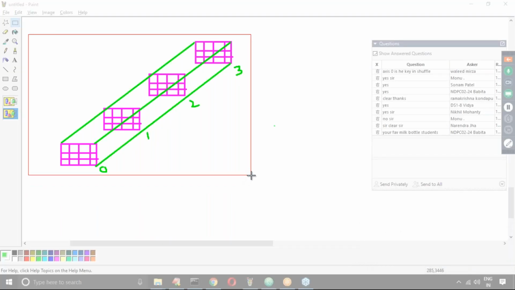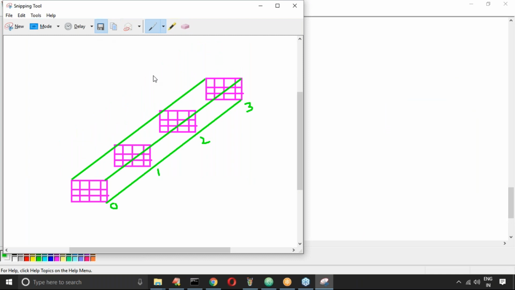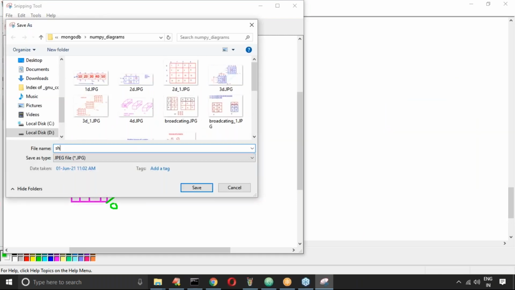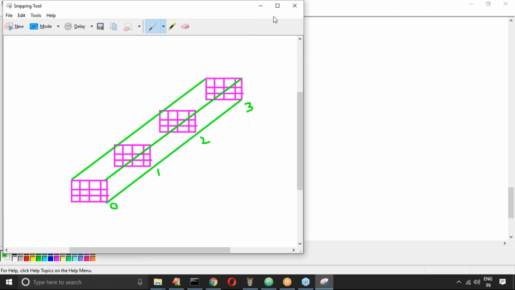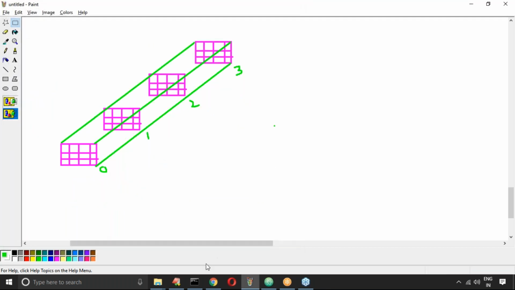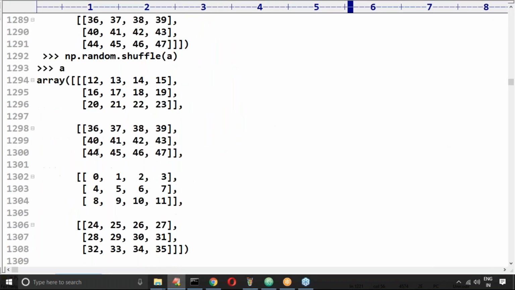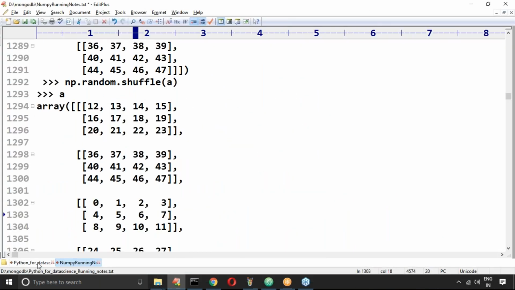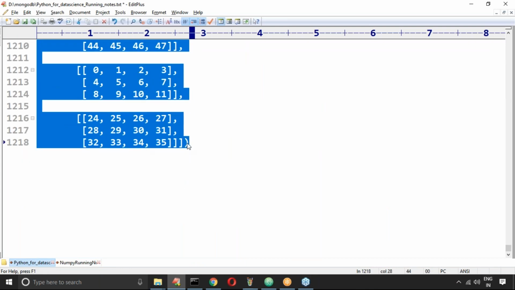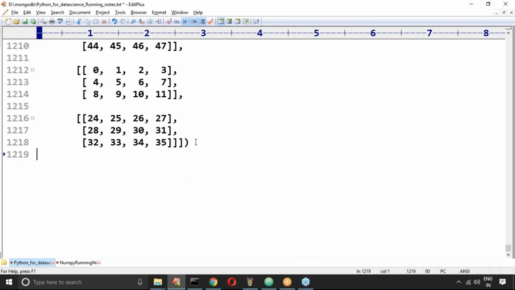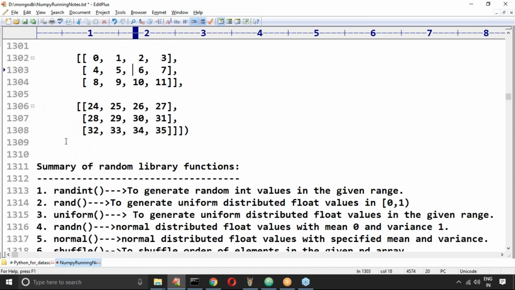Yes, my favorite milk bottle students. Yeah, so clear. That's it. There ends our cinema of the random library. There are some more functions there. Don't worry, sir. These are commonly used functions, better to have an idea of them, right?